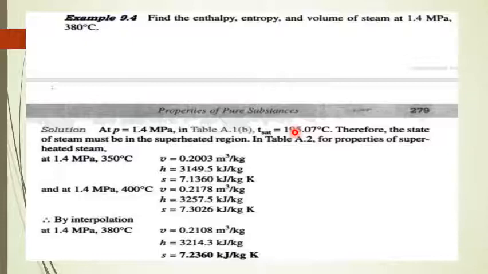So for superheated steam, we need to find enthalpy, entropy and volume at 1.4 megapascal. From the steam table, at 1.4 megapascal and 350 degrees Celsius, we have these values, and at 1.4 megapascal and 400 degrees Celsius, we have these values. But we don't actually have 380 degrees Celsius. We have 350 and we have 400. So for 380 degrees Celsius, which is an intermediate temperature, by interpolating between 350 and 400, we can calculate the specific volume, enthalpy and entropy at 380.